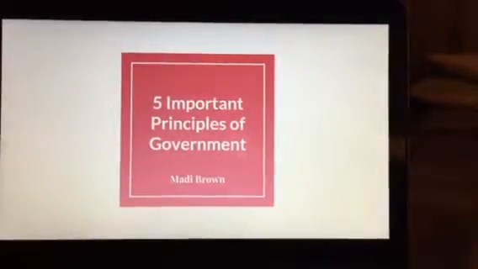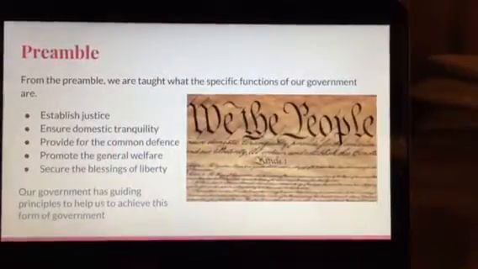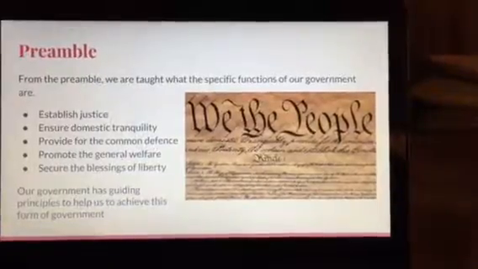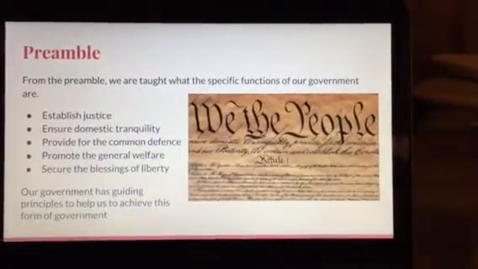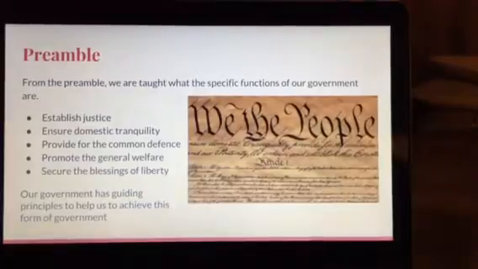5 important principles of government. The preamble is the beginning of the Constitution, which was written by our founding fathers and establishes some very important